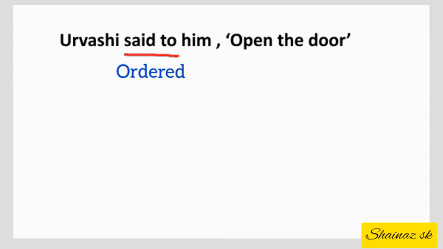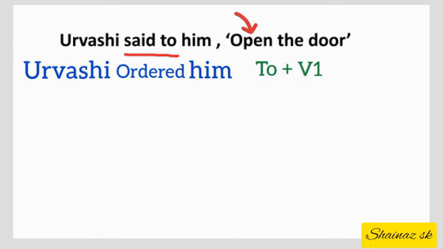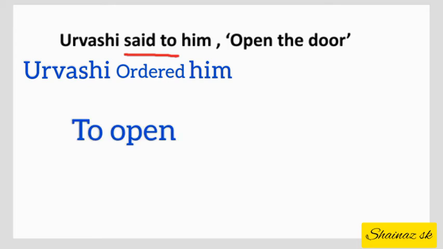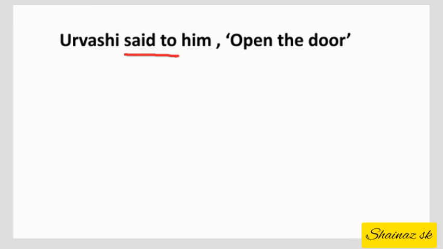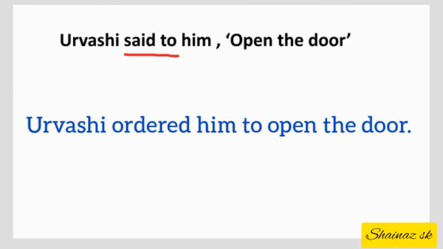Here we can write Urvashi ordered him. Next step is changing the verb of the reported speech into an infinitive, that is to plus base form of the verb. Here the verb is open, so it will become to open. So the sentence in the indirect speech will be like this: Urvashi ordered him to open the door.